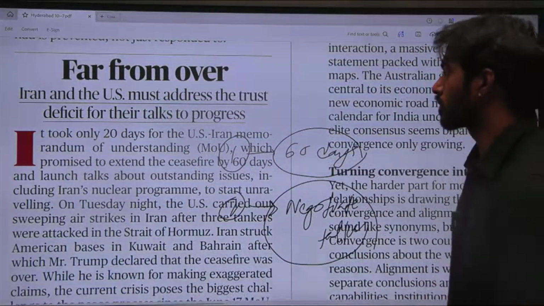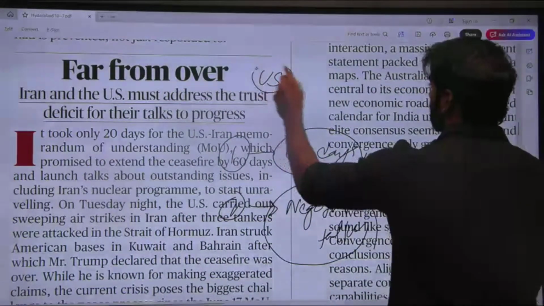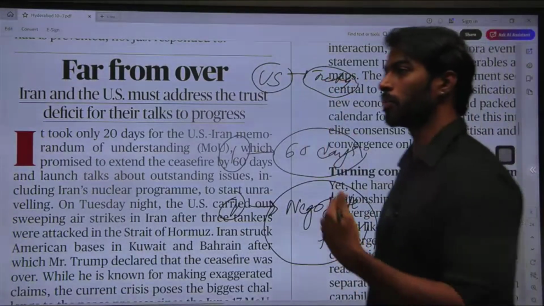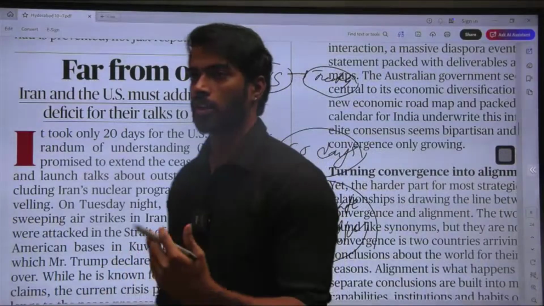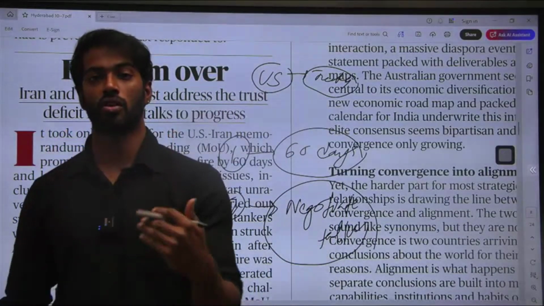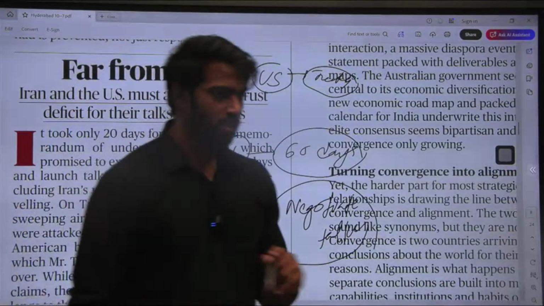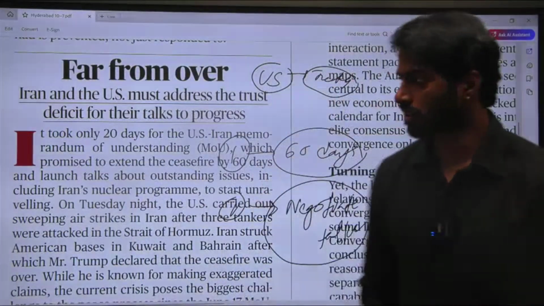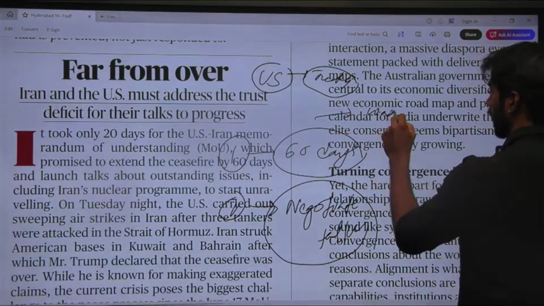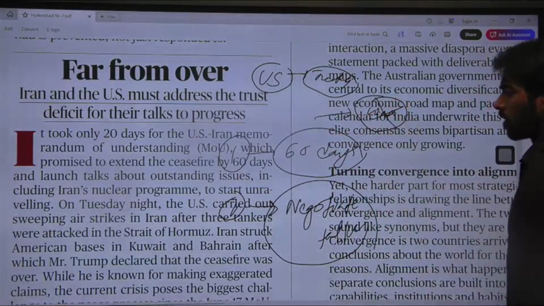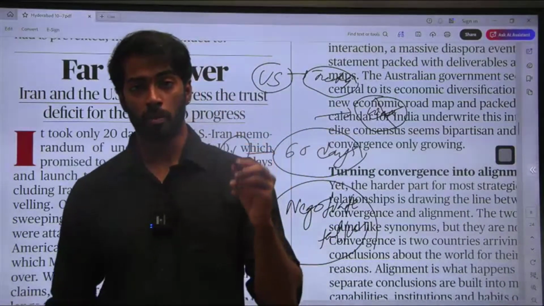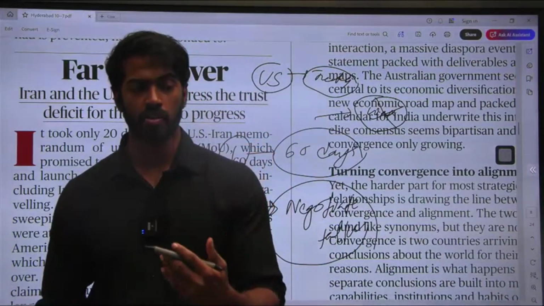Because the USA didn't want to follow the treaty which it actually signed. It said that you are going to get the majority of the power when it comes to the Strait of Hormuz, but despite the USA saying that, it did not follow it. When these kinds of things happen, it is very hard for a war to end. This is not the only cause. The main cause is that the memorandum of understanding is actually very weak.